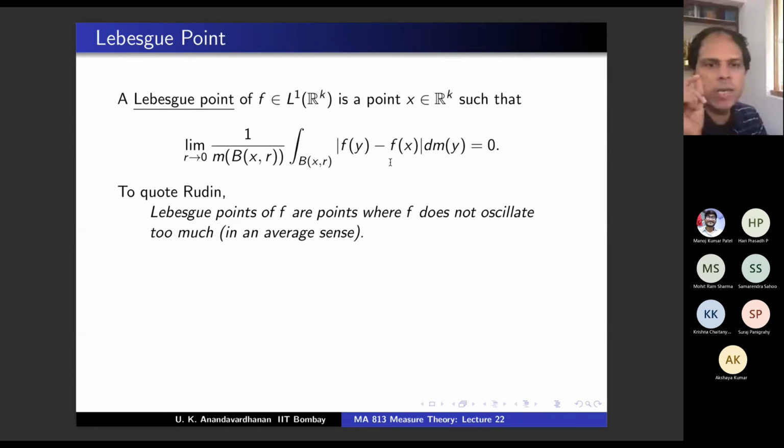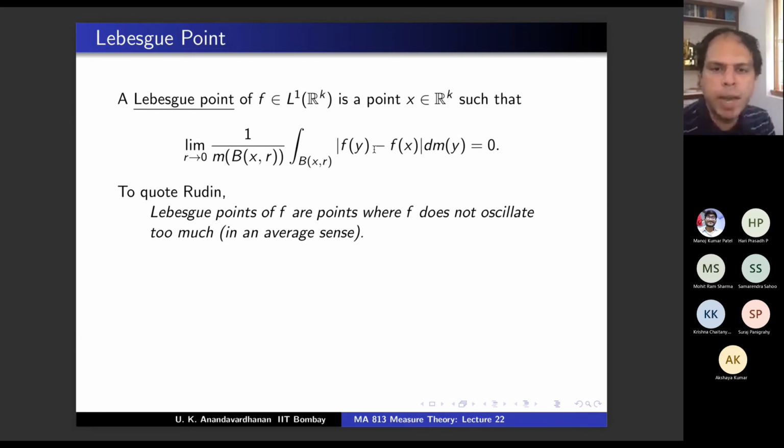In that limit, suppose x is a Lebesgue point. So Lebesgue point has the property that fx equal to limit 1 by m of that integral f dm. You agree? If x is a Lebesgue point, it has the property that fx equal to limit r goes to 0, 1 by m of b of xr, integral of f dm. In particular, this property is true. Agree?